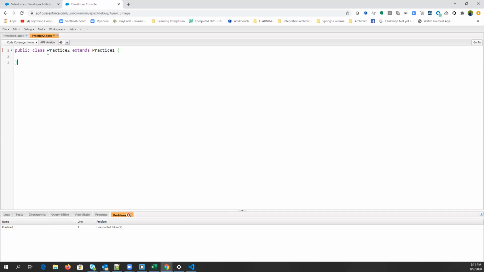Like in Java, let's just save it. See, what's the error? Non-virtual and non-abstract type cannot be extended. I mean inherited. So what is this abstract or virtual type? Let's just discuss it.